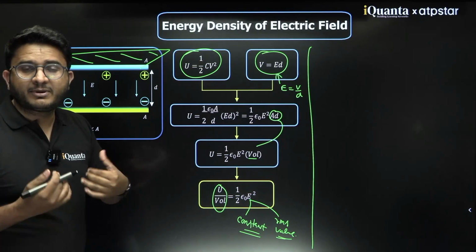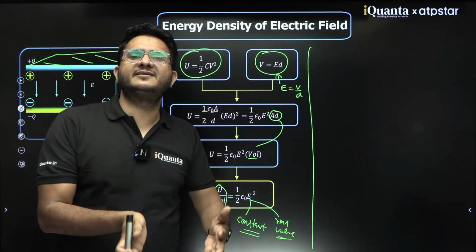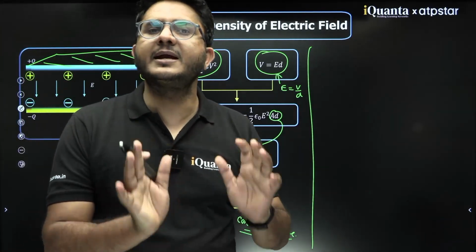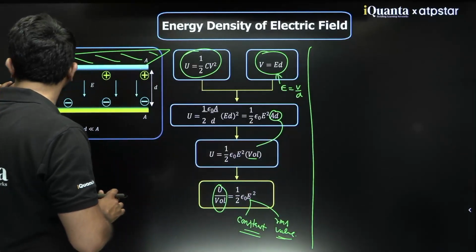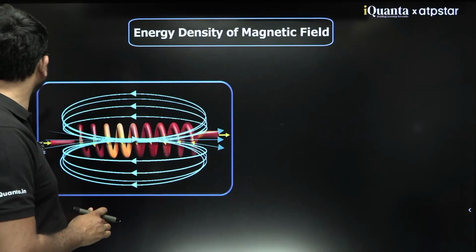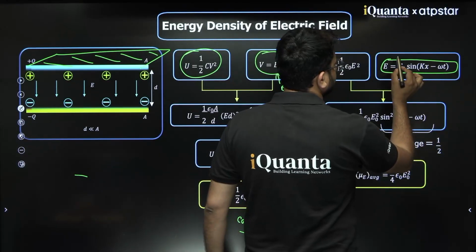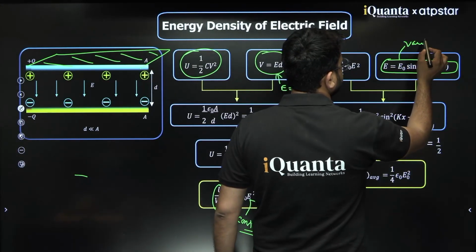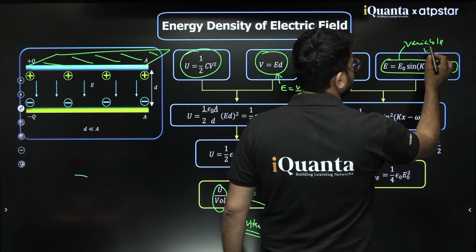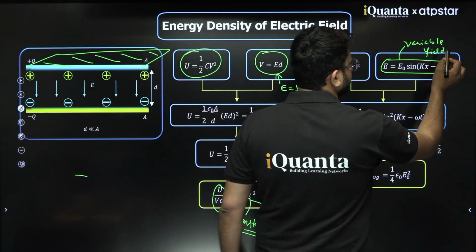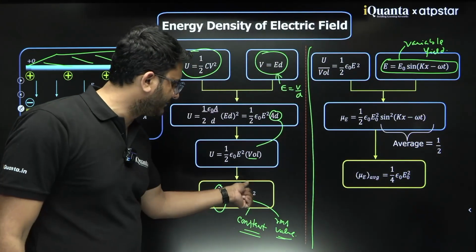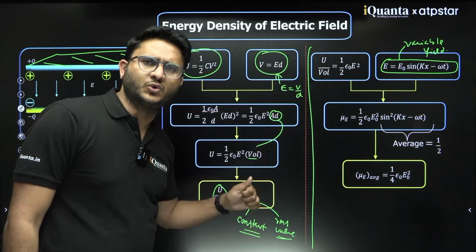Clear? But what if the field itself is variable? Then how will you write it? Let us see that. If the field is variable, suppose this is not a constant field but a variable field, then E RMS can be written as E naught by root 2.